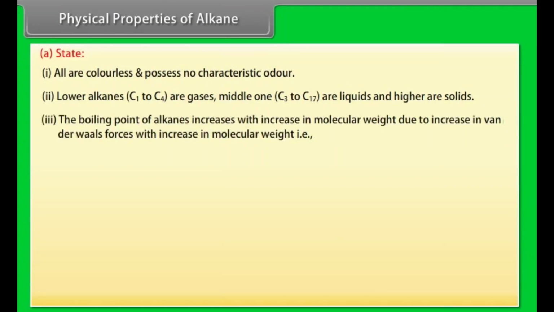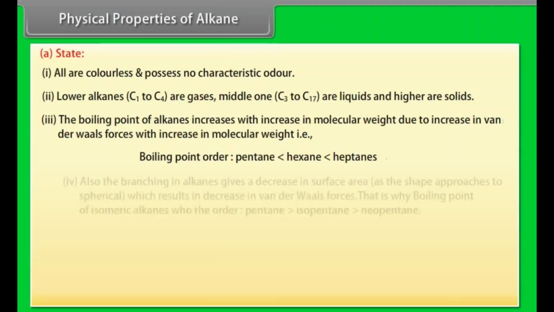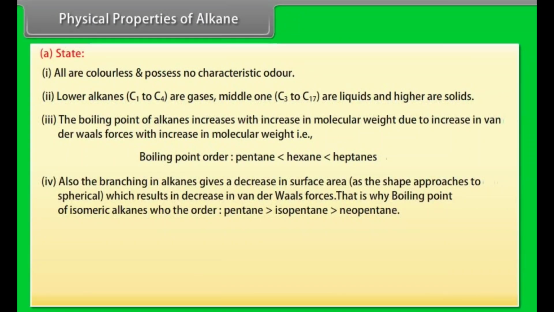Number 3. The boiling point of alkanes increases with increase in molecular weight, due to increase in van der Waals forces with increase in molecular weight. That is, boiling point order: pentane is less than hexane, which is less than heptane. Number 4. Branching in alkanes decreases the surface area as the shape approaches spherical, which results in decrease in van der Waals forces. That is why the boiling point order of isomeric alkanes is: pentane is greater than isopentane, which is greater than neopentane.